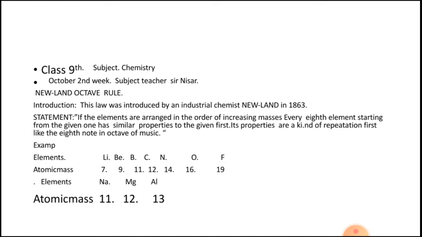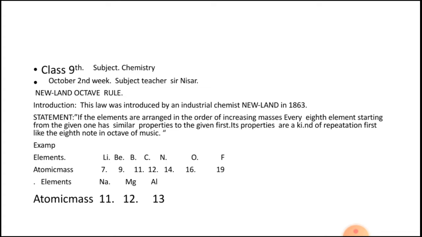Introduction. This law was introduced by an industrial chemist Newland in 1863. The statement of the law: if the elements are arranged in the order of increasing atomic masses, every eighth element starting from the given first has similar properties to the given first. Its properties are a kind of repetition of the first, like the eighth note of an octave in music.